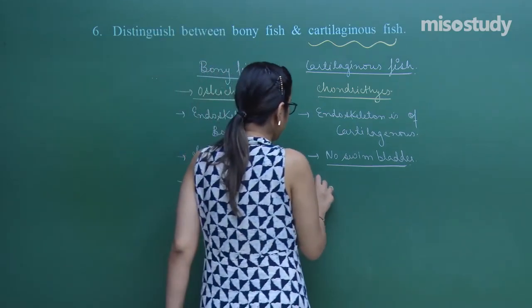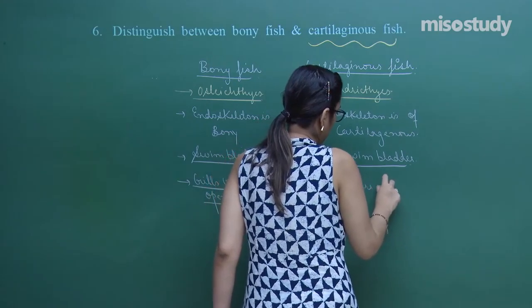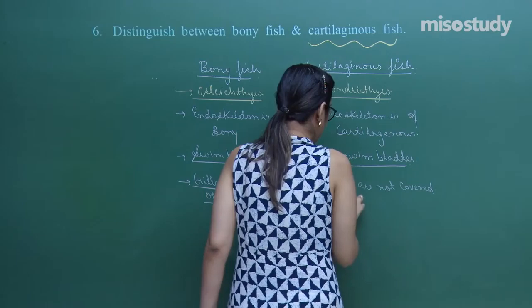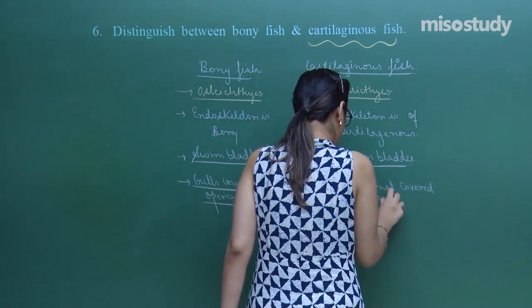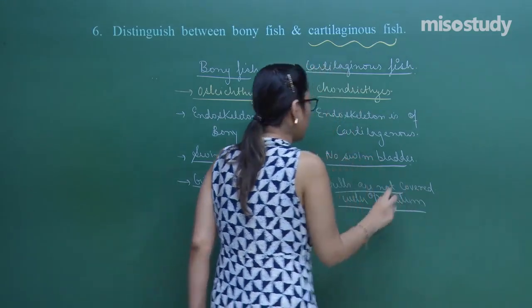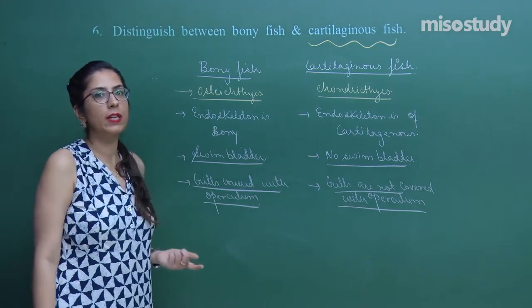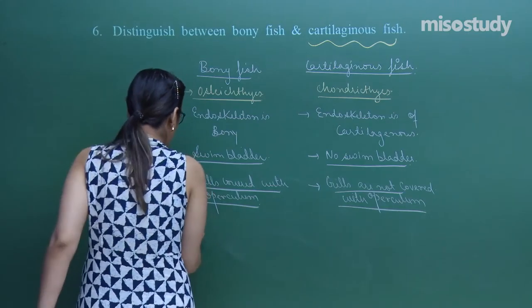Whereas in this case, these are the group of organisms which can live either in marine condition or in fresh water. Let's write about this.